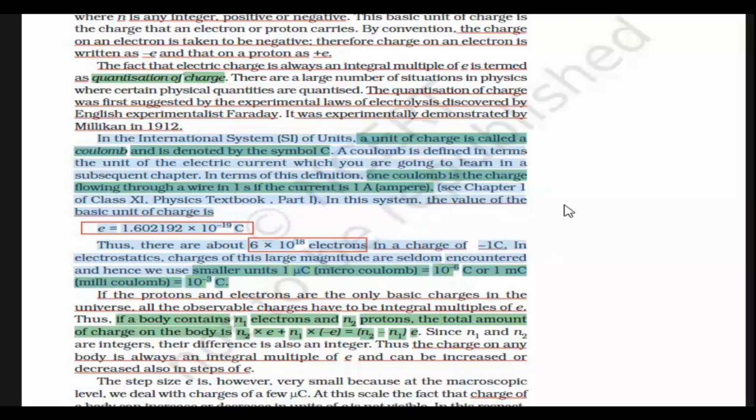In this system, the value of the basic unit of charge is e equals 1.602192 times 10^-19 C. Thus, there are about 6 times 10^18 electrons in a charge of -1 C. In electrostatics, charges of this large magnitude are seldom encountered and hence we use smaller units. 1 microcoulomb, μC, equals 10^-6 C or 1 millicoulomb, mC, equals 10^-3 C.